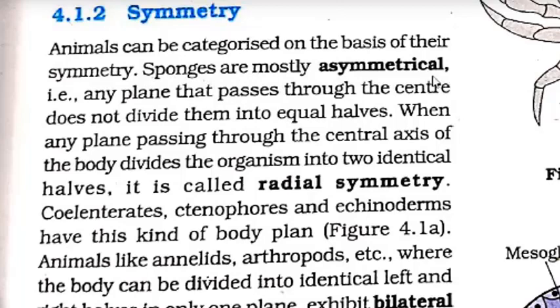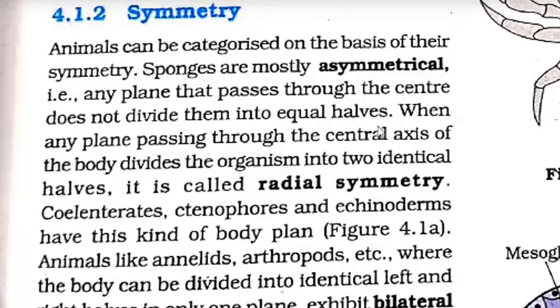And what does the word mean? What is asymmetrical? That is, any plane that passes through the center does not divide them into equal halves. So we can call it asymmetrical. Once again, we can revise the same. Sponges are asymmetrical. What does it mean? It means that any plane that passes through the center does not divide them into equal halves.